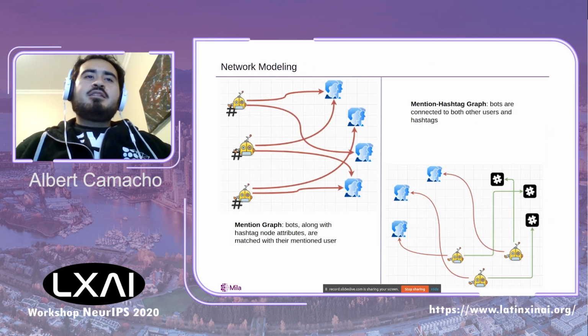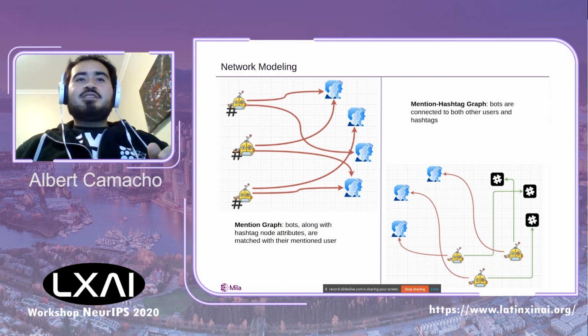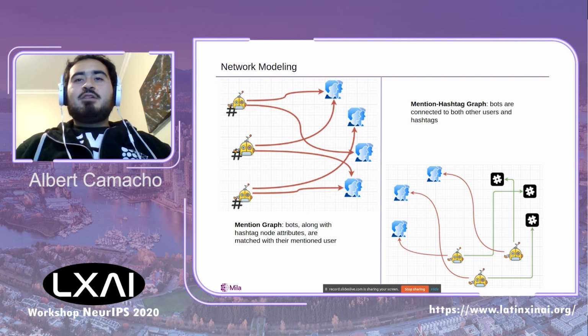We now propose two ways of reconstructing a large-scale social network from the provided data. On the left, we present our mention graph, which simply links bots with mentioned user accounts. Now on the right, we picture our mentioned hashtag graph, which is similar to the one on the left. This time, though, the hashtags form another node type.